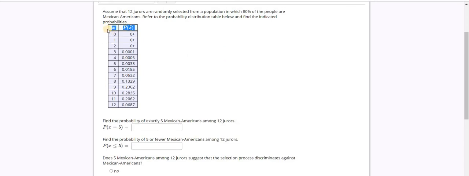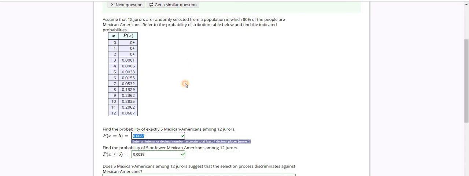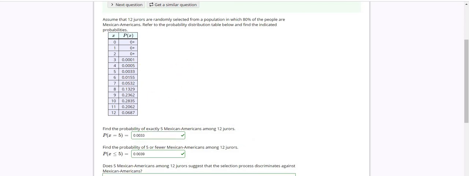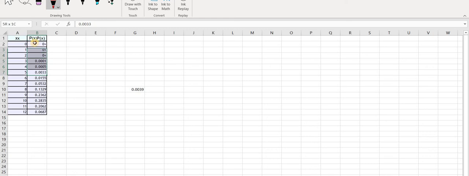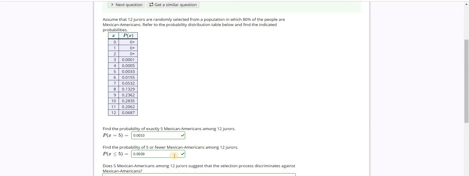So I'm going to copy this table and paste it into an Excel sheet, and then we'll answer the rest of the questions. For this question, I copied the table and pasted it into an Excel sheet, and then I answered this question. The probability that exactly 5 Mexican Americans are among the 12 jurors is the number in front of 5. Then find the probability of 5 or fewer Mexican Americans among the 12 jurors. Basically I added all of these probabilities from 0 to 5, and that was the answer. So I copied and pasted the answer right here.